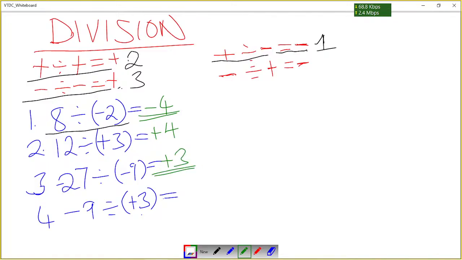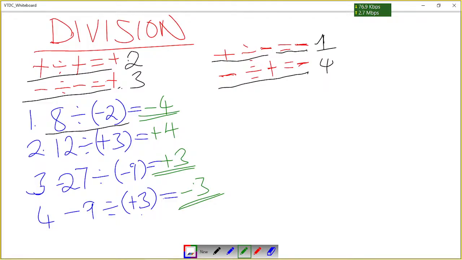Okay, we come to number 4, which is negative 9 divided by positive 3. That means question 4 is using this rule, which is that our answer will be a negative. Here our answer will be a negative because the signs are different, and then 9 divided by 3 will give us 3, and that will be the answer.